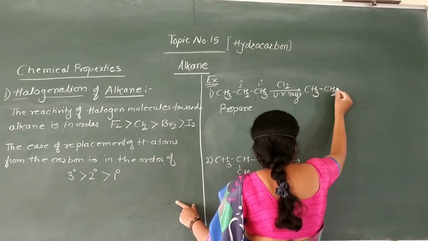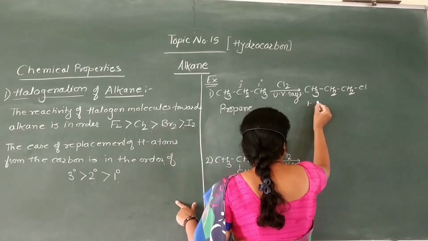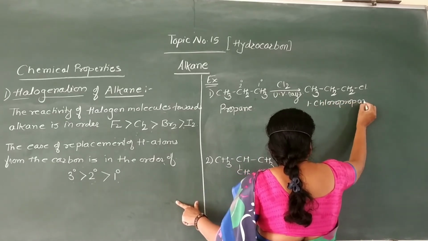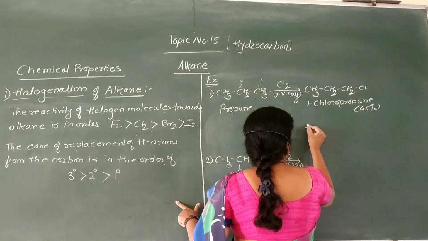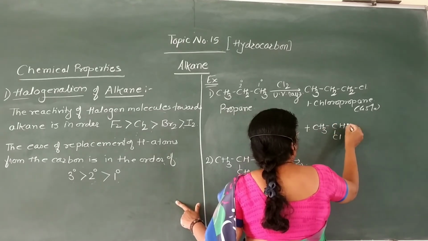CH3, CH2, CH2Cl. This is one product, that is 1-chloropropane, and percentage of this product is 45%, plus we will get CH3, CHCl, CH3.